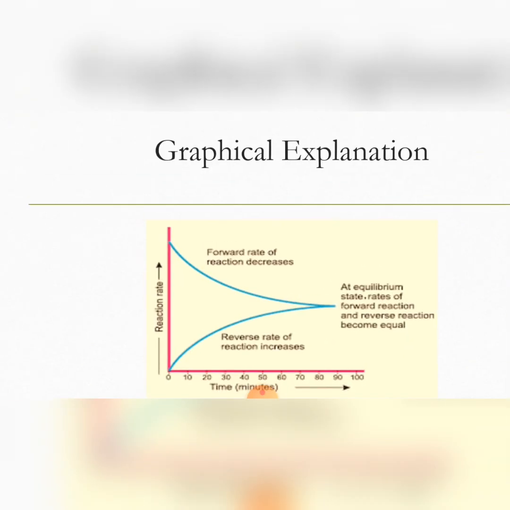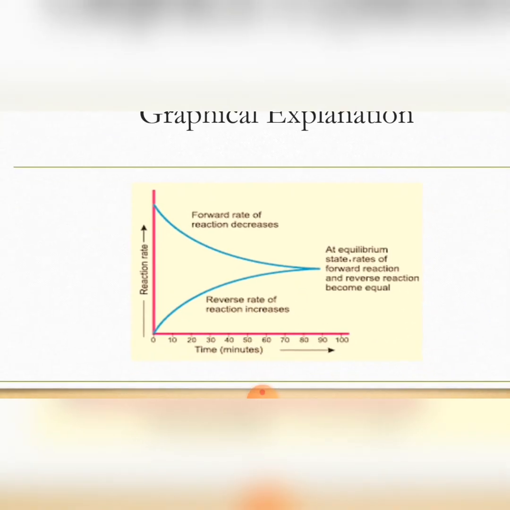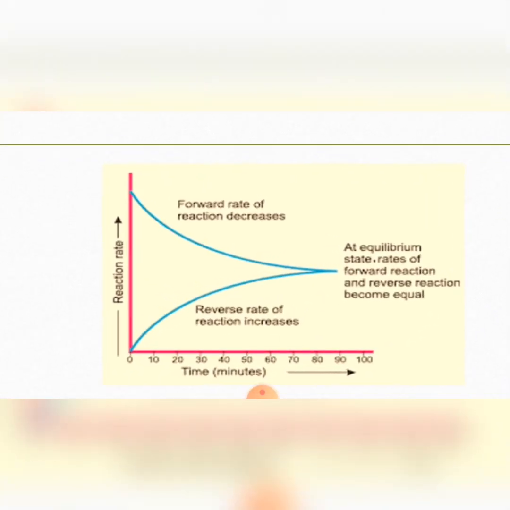Here is a graphical representation of the same reaction. A graph is plotted between time and reaction rate. In the start of the reaction, the rate of forward reaction is fast and the rate of reverse reaction is slow and negligible.